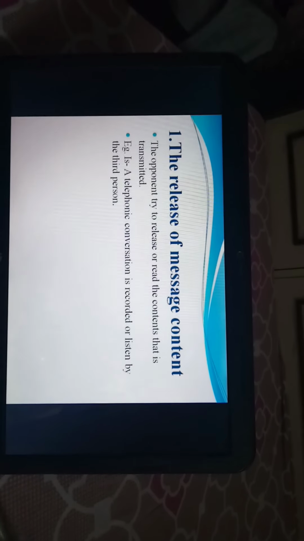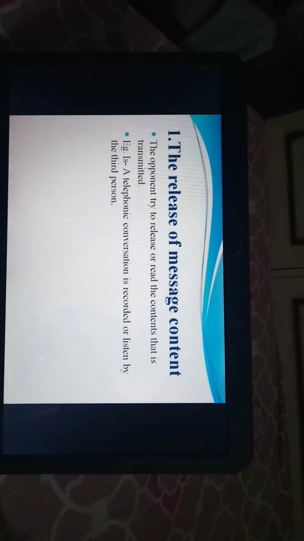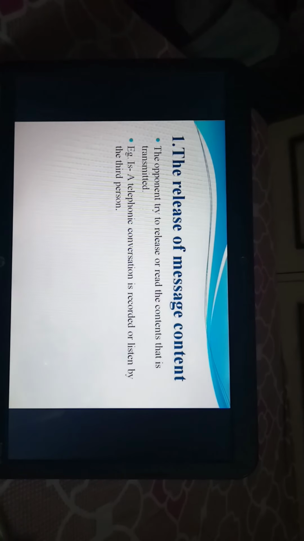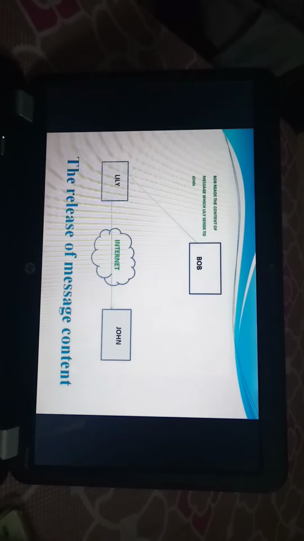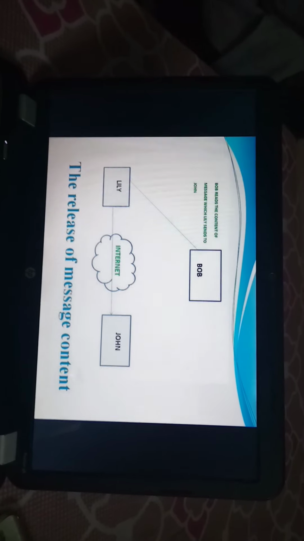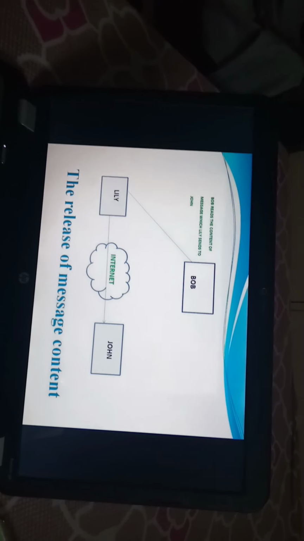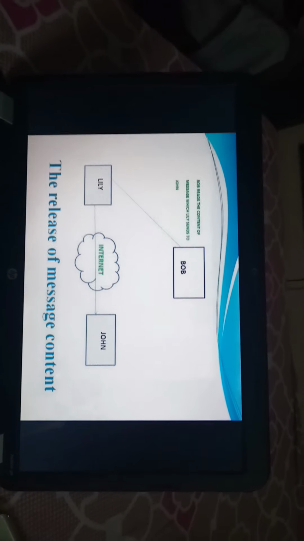First type of passive attack is release of message content. As the name suggests, release of message content means the opponent tries to read the content that is being transmitted. An example is a telephone conversation that is recorded or listened to by a third person. Here Lily and John are talking to each other by internet, and Bob only releases the message content, only observes the pattern of the messages being transmitted between Lily and John.